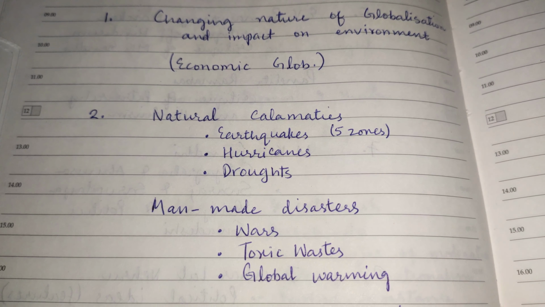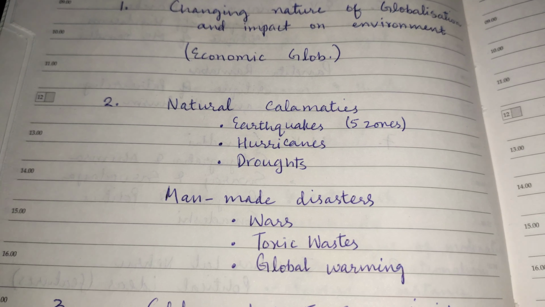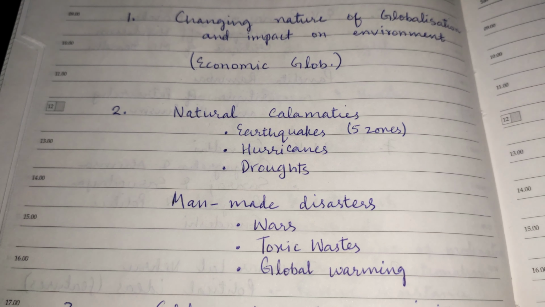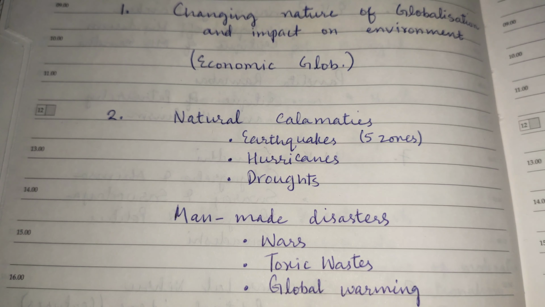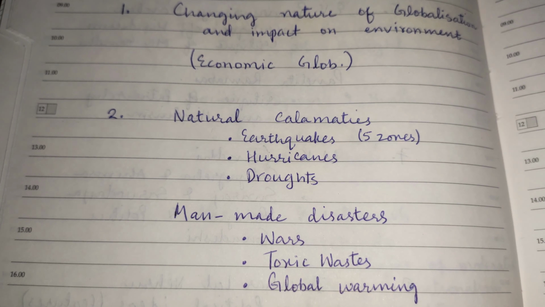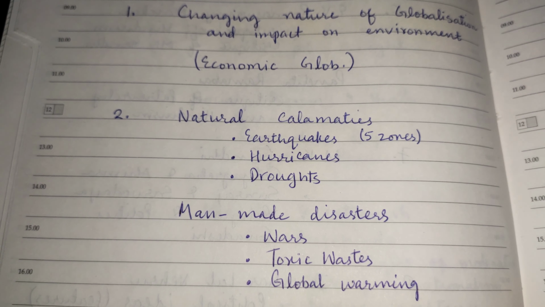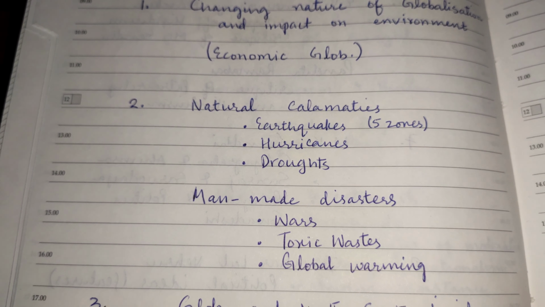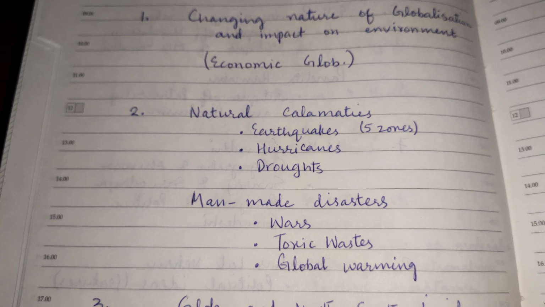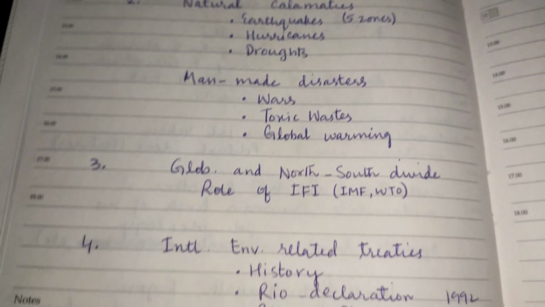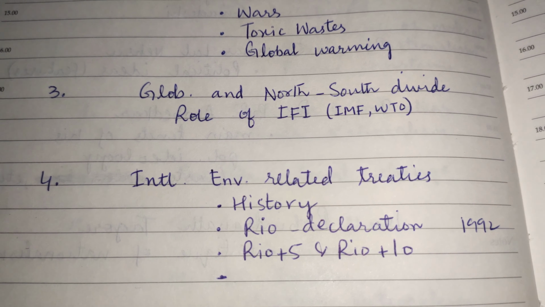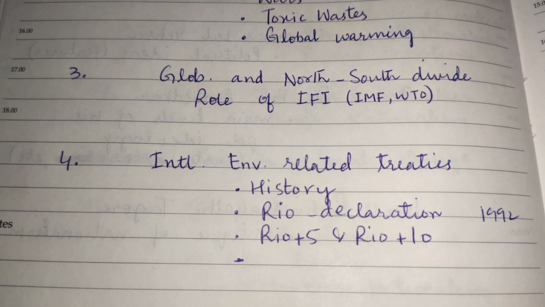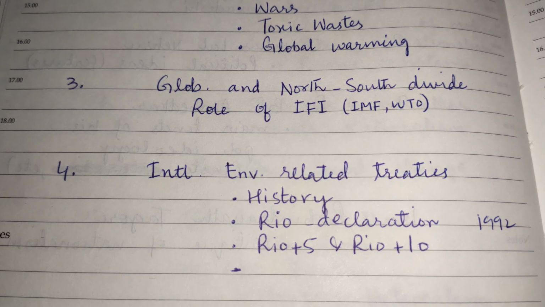Next is natural calamities. इसमें कई सारी हैं, इसमें floods वगैरह भी हैं, लेकिन earthquakes, hurricanes and droughts are some of the important. For example, they do ask in the paper what are earthquakes and what are the 5 zones based on vulnerability in India. जैसे हमने natural calamities किया, इसी के बाद है man-made disasters, जिसमें wars, toxic wastes और global warming are the important ones.